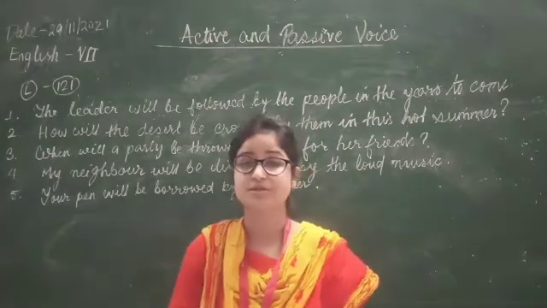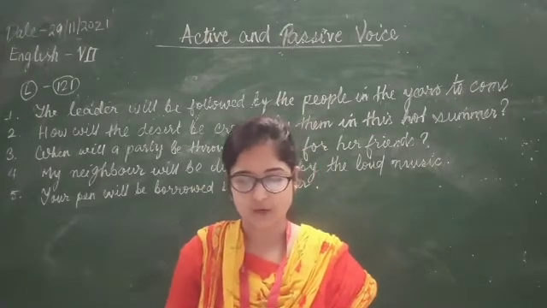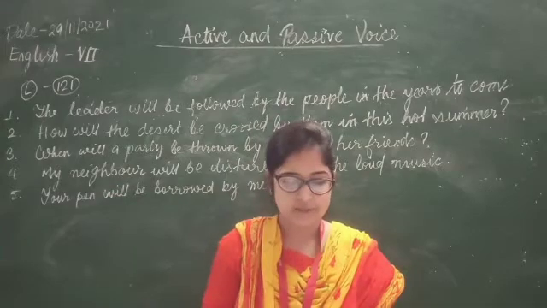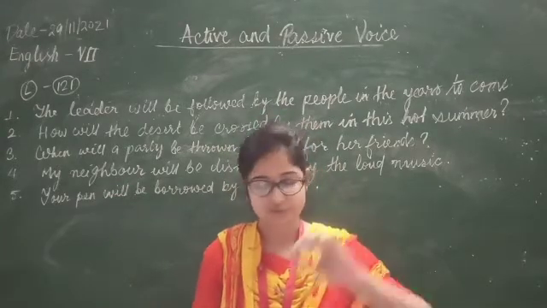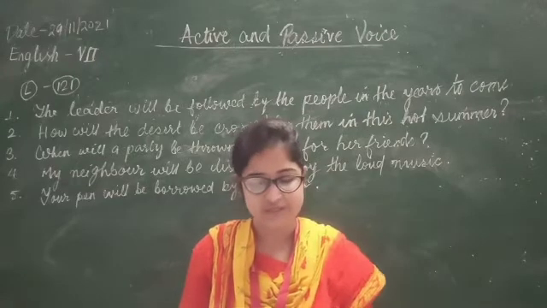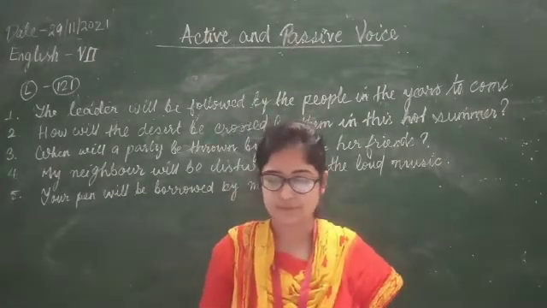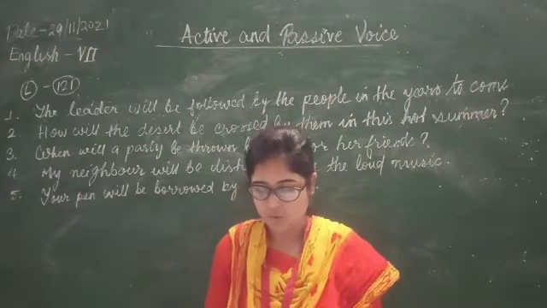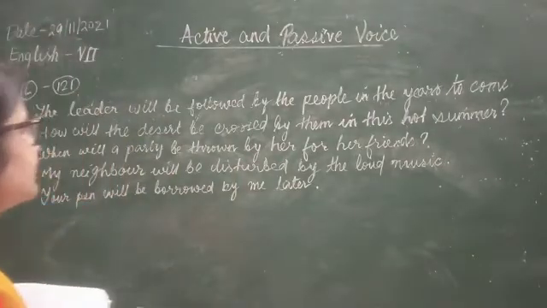Now, if there is a question, let's see how we change it. Will they have opened a new account before the end of the month? The object becomes the subject: will a new account have been opened by them before the end of the month? Now this structure is very clear. Let me explain the structure.